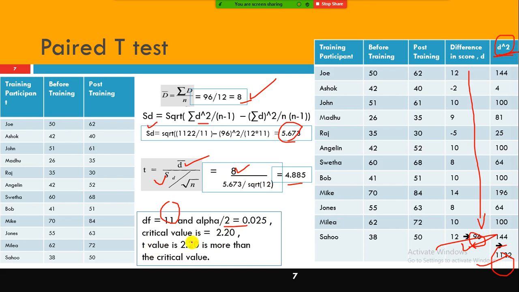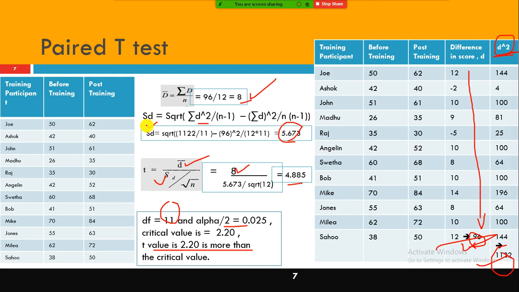The t value is more than 2.20. The way I phrased it earlier was not correct. So the t value is more than the critical value of 2.20. We are rejecting the null hypothesis, saying that there is a difference in productivity before and after training.